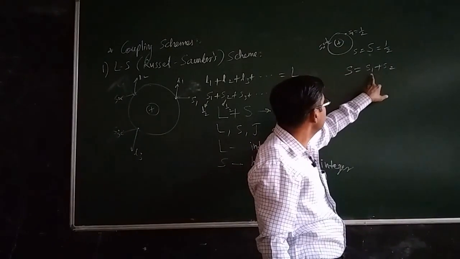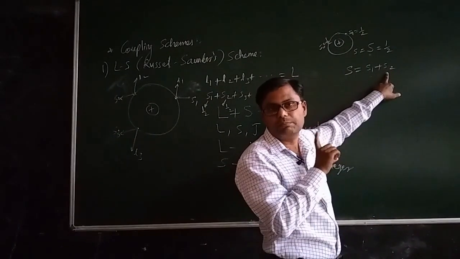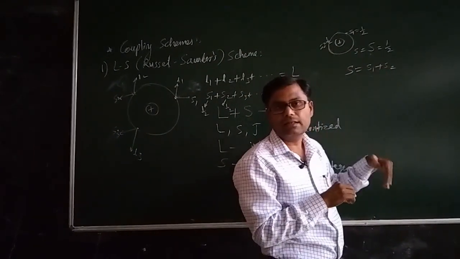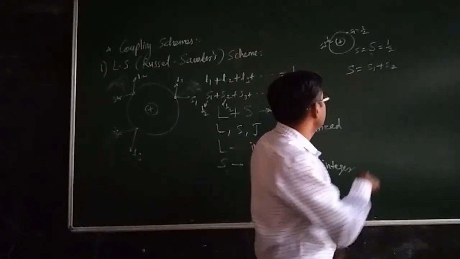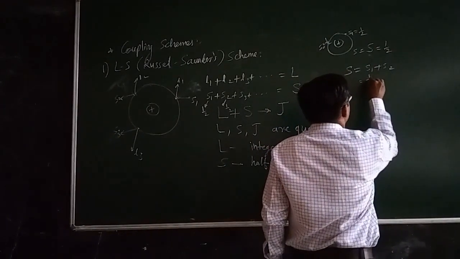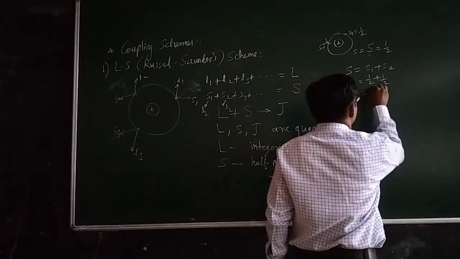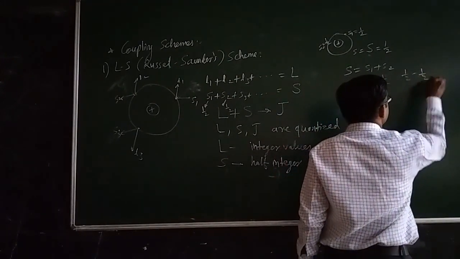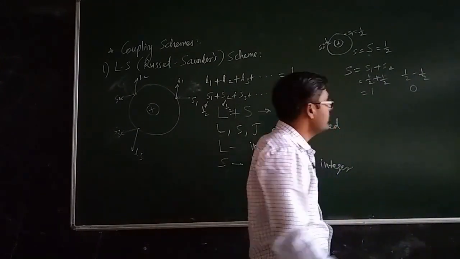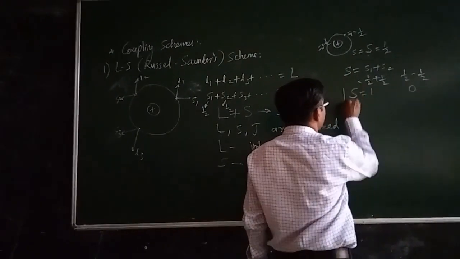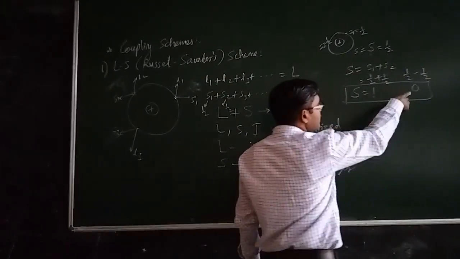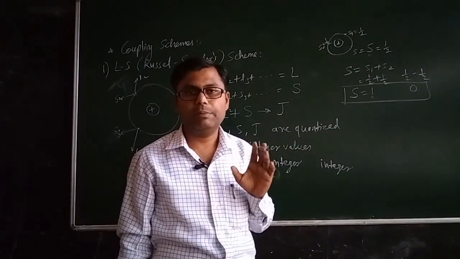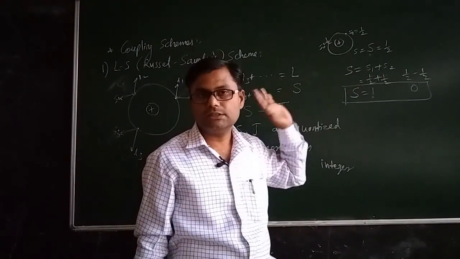If S1 and S2 are parallel, there will be a plus, and if they are anti-parallel, there will be a minus sign. For the parallel combination, 1 by 2 plus 1 by 2 equals 1, and for the anti-parallel combination, 1 by 2 minus 1 by 2 equals 0. So when there are two electrons in an atom, the allowed values for capital S are 1 and 0.